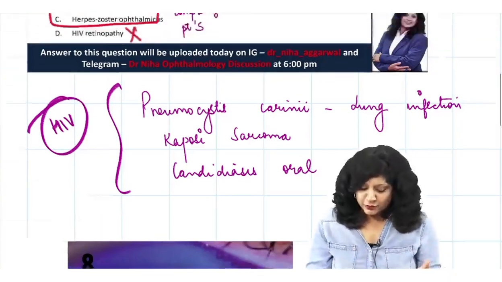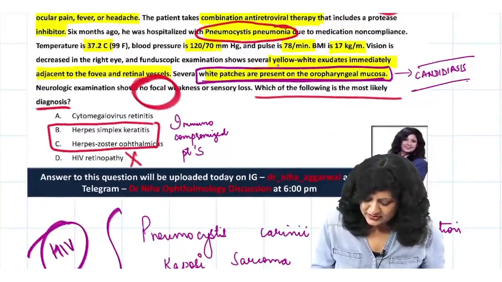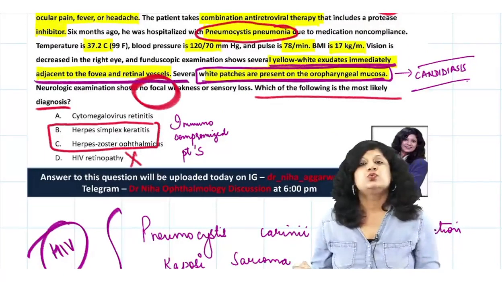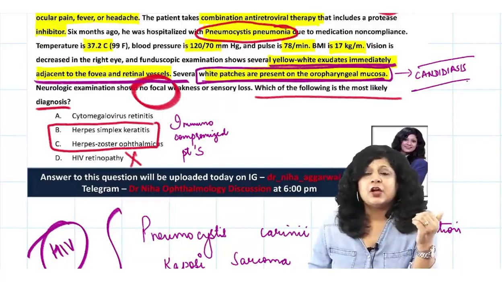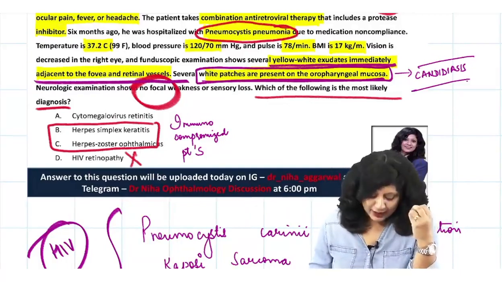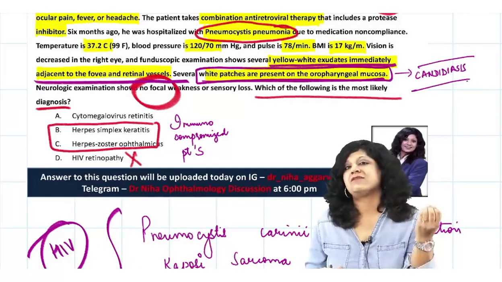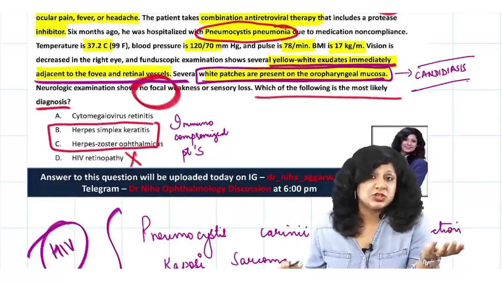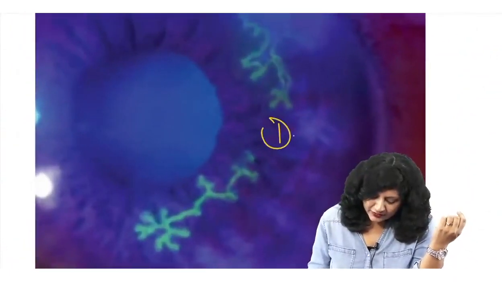Now moreover, if you look at the fundus picture, this patient is having yellowish white exudates immediately adjacent to the fovea and the retinal vessels. Now, if we consider it to be a case of herpes simplex keratitis or herpes zoster ophthalmicus, what lesions would I expect? It will not give me this yellowish white exudation in the fundus. Rather, herpes simplex very characteristically gives you dendritic keratitis.